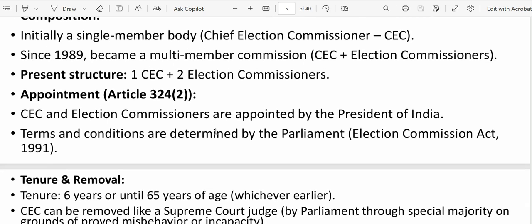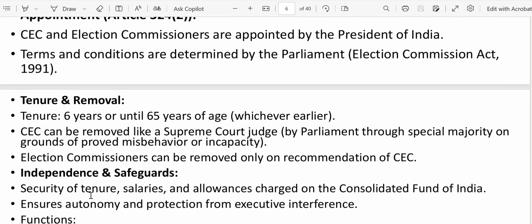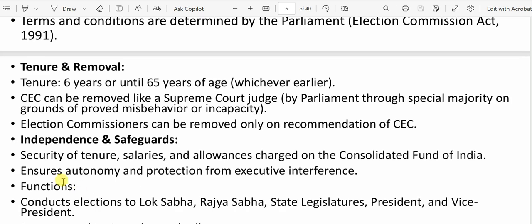So how do they get appointed, the Election Commissioners and the Chief Election Commissioner? They are appointed by the President of India, and their terms and conditions are determined by Parliament. What is the act based on which their terms and conditions are determined? Election Commission Act 1991. Okay. In case of tenure, they have a total of 6 years or until the age of 65 years, whichever is earlier. The Chief Election Commissioner can be removed like a Supreme Court judge. Other Election Commissioners are removed only on the recommendation of the Chief Election Commissioner.